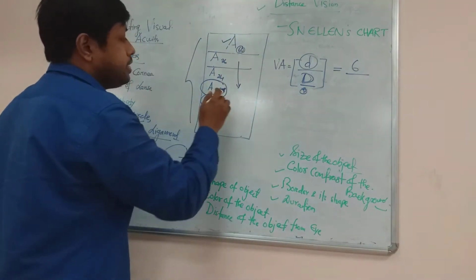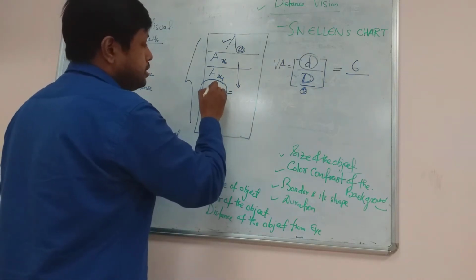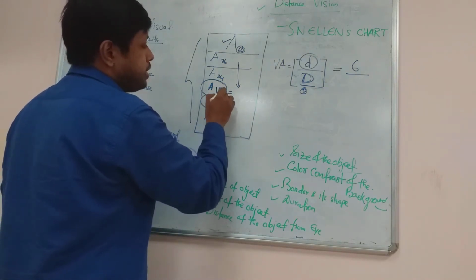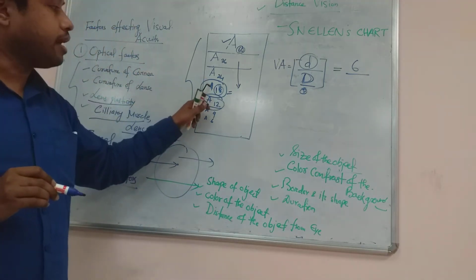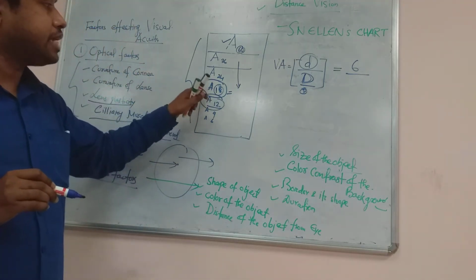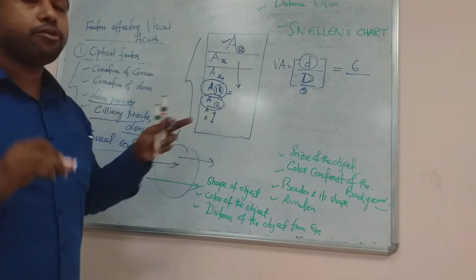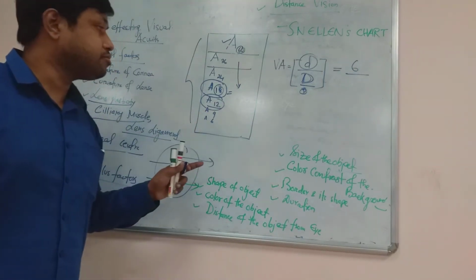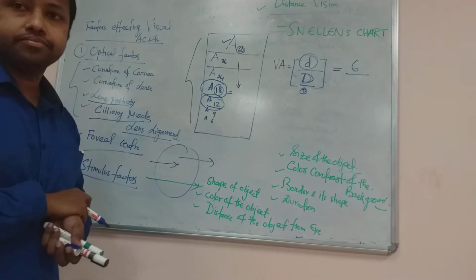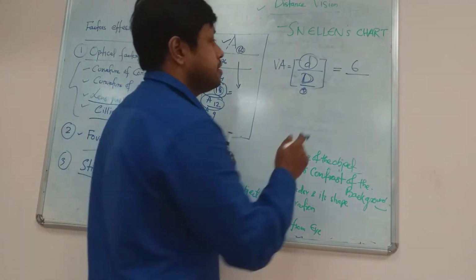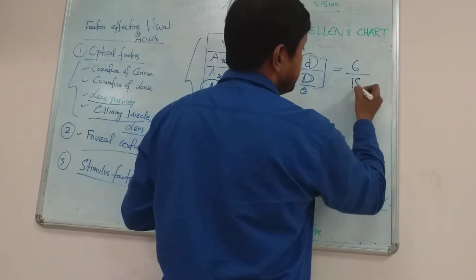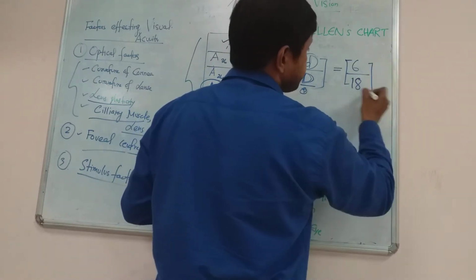Now if he can read a letter of this size, where the number is 18, this means that he can read the letter of such a size which can normally be read by a normal healthy subject from a distance of 18 meter. But he is reading the letter at a distance of 6, means his visual acuity is 6 by 18.